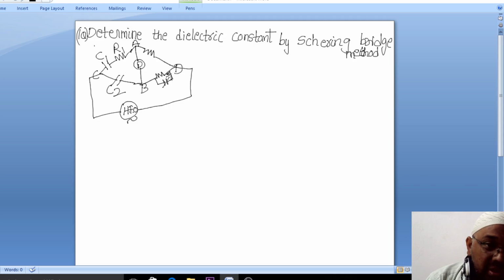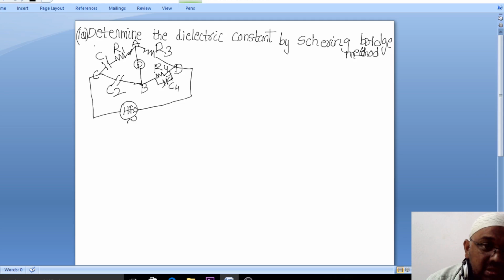Therefore, this is a single, so we just write it down as R3. Any problem with this? R1, C1, anti-clockwise we started, C2. Now since it is a single, we just write a single resistor R3. Here you will have a combination of resistor and capacitor. Therefore, we will write here R4 and C4. I think that I should not have any problem with this.